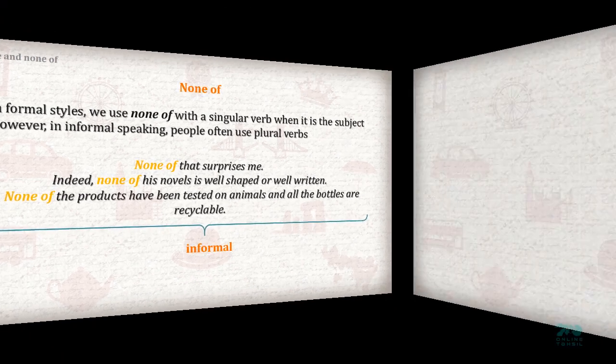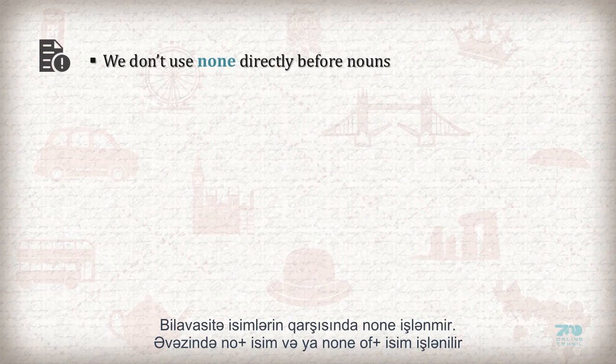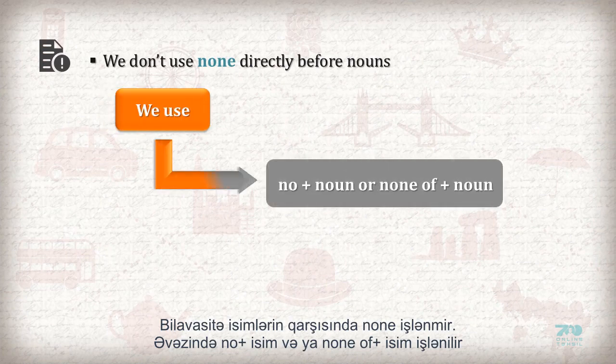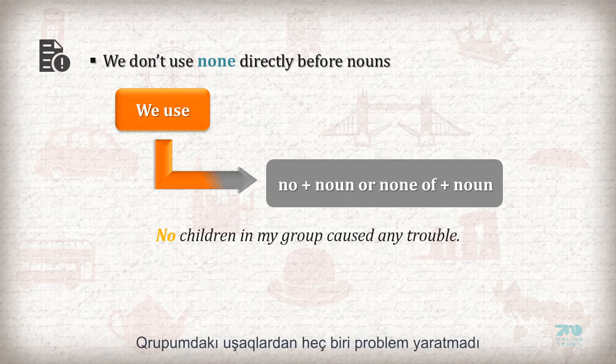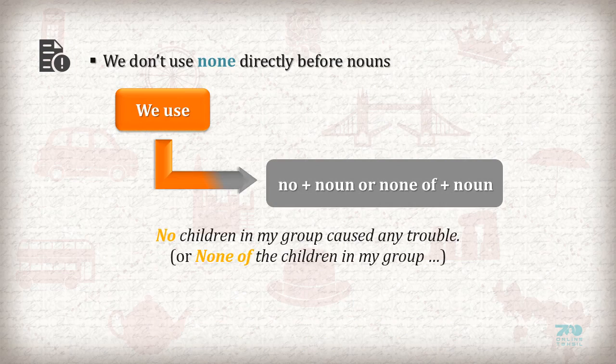Informal. Typical error: we don't use none directly before nouns. We use no plus noun or none of plus noun. No children in my group caused any trouble, or none of the children in my group caused any trouble. Not: none children in my group.